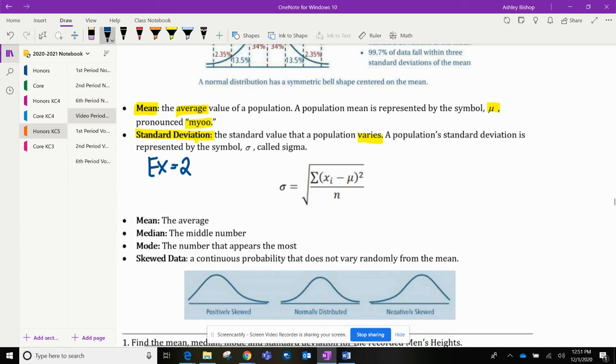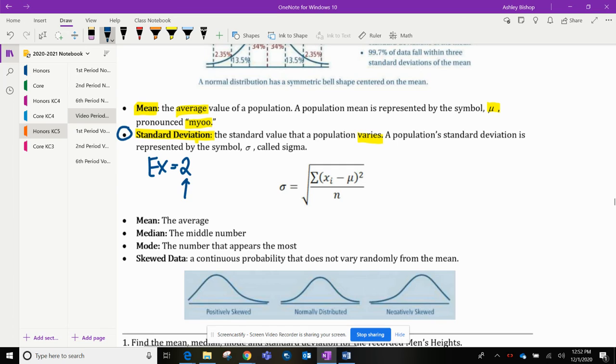That means if I am 1 standard deviation above the mean, I am 2 years above average because my standard deviation is 2. So if I am 1 standard deviation above the mean, I would be a sophomore that is 18 years old because that's 2 years above the average. If I am 1 standard deviation below the average, I would be 2 years below the average, which would be a 14-year-old sophomore in high school. This one is a little bit tricky. It needs a lot of explanation, and that's what we're going to do the next few days for sure.